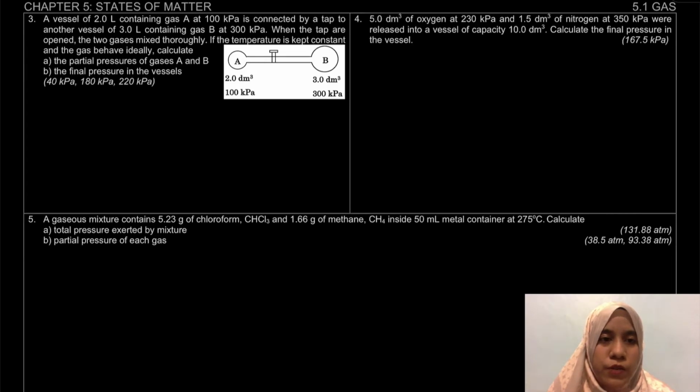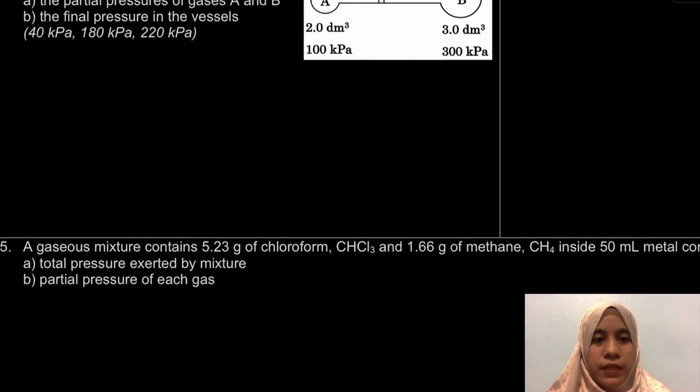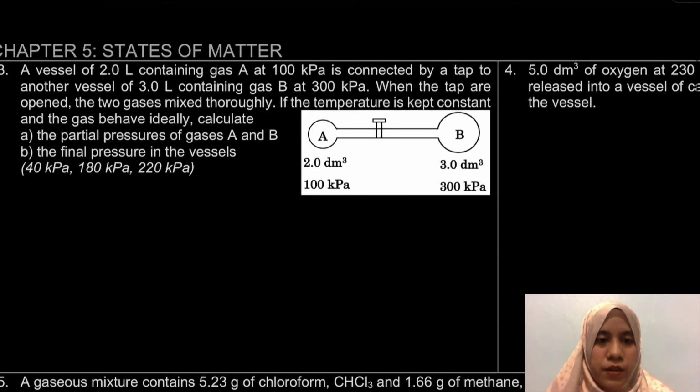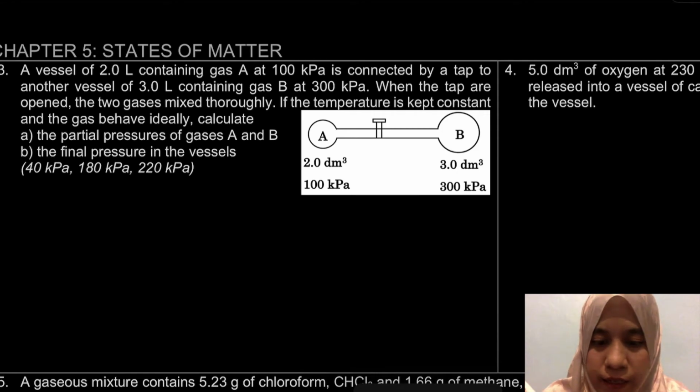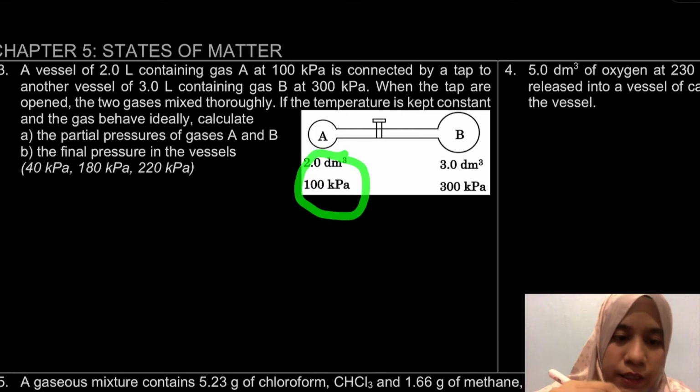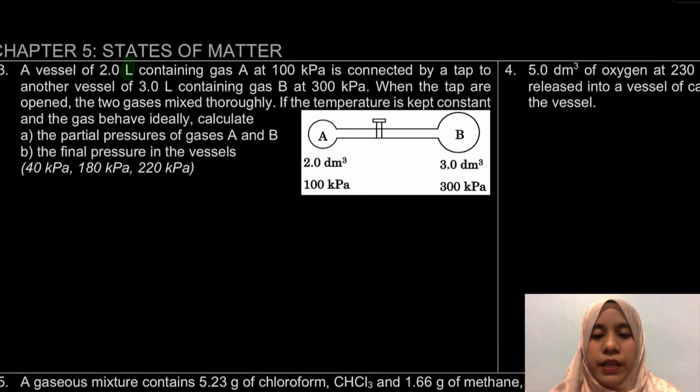Okay, so let's look here for question number 3. Okay, so dia kata dekat sini, okay, a vessel of 2 liter containing gas A at 100 kilopascal is connected to another vessel of 3 liter containing gas B at 300 kilopascal. So, yang ini is actually yang apa yang kita ada dekat sini lah. Ini information ni dia dah bagi sini dah. 2 liter ni, liter ni sama je lah. Maksud dia dengan dm cube.